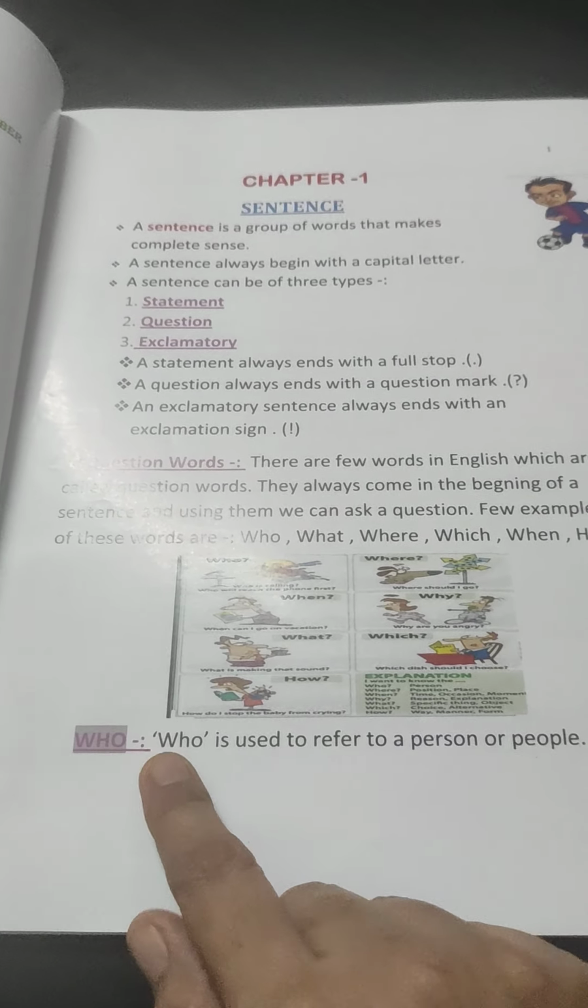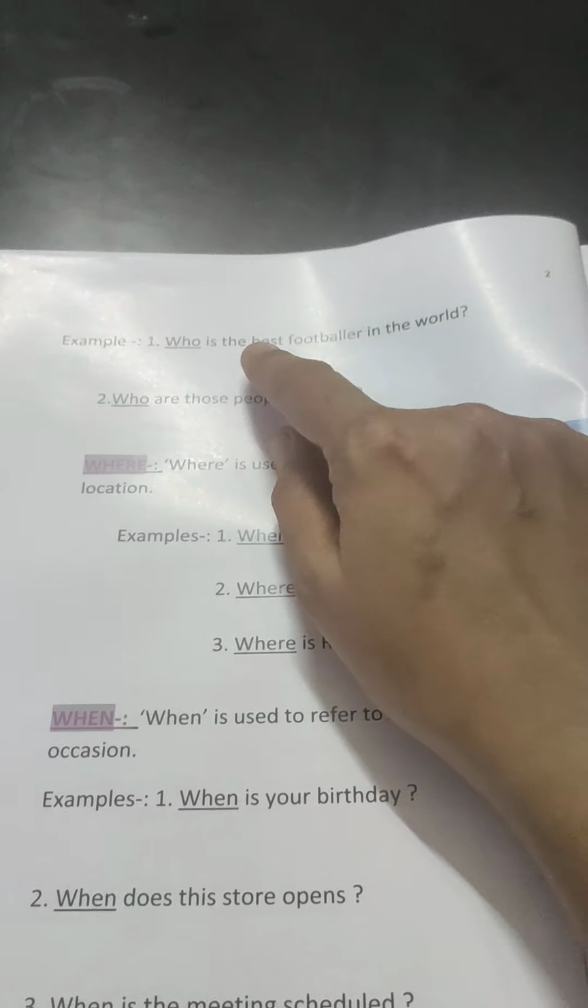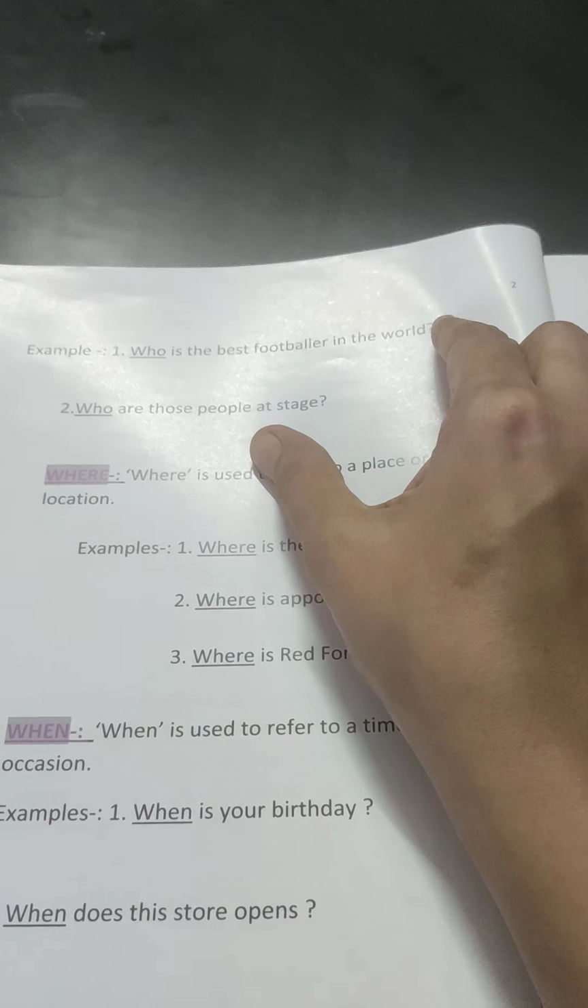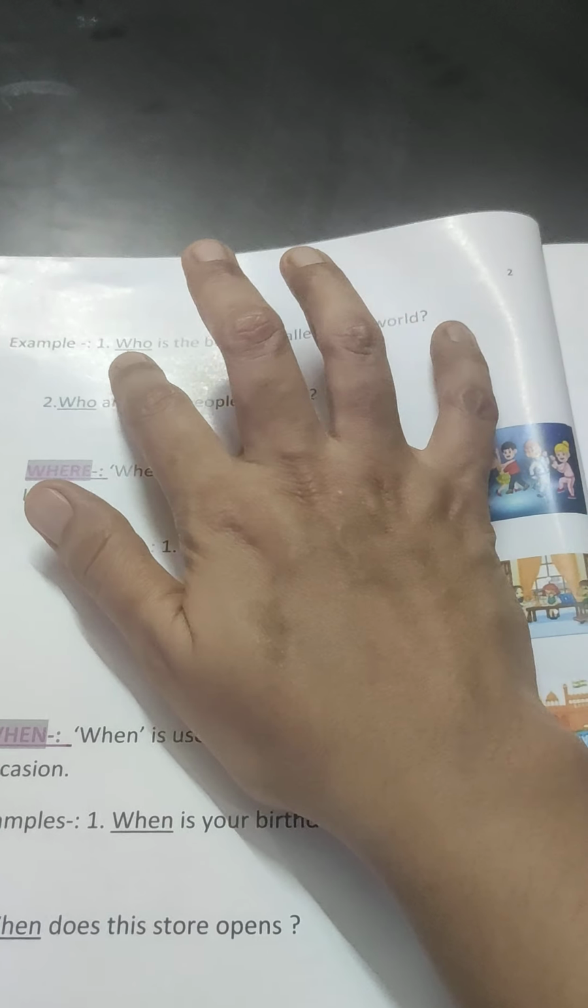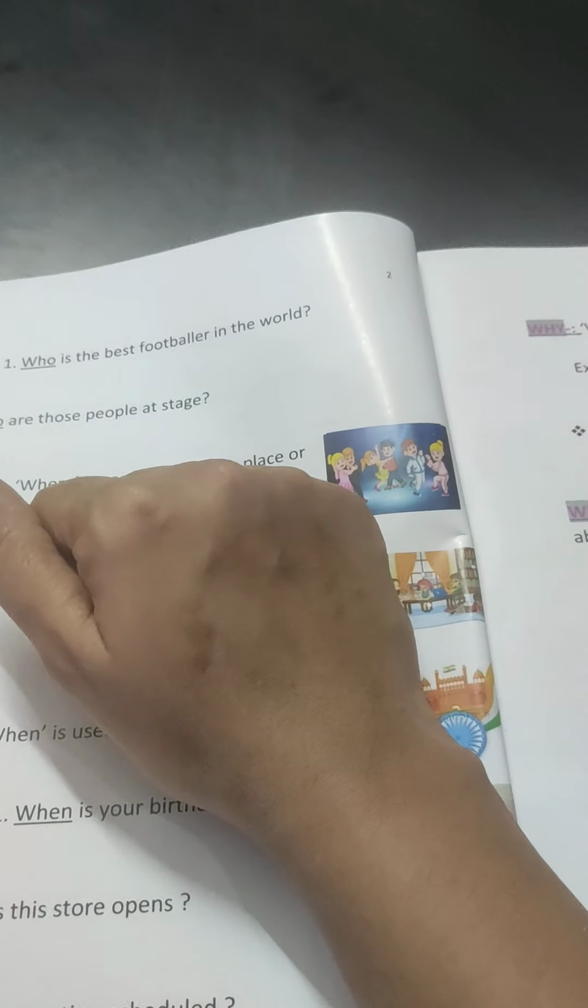First of all is who. Who is used to refer to a person or people. So where is who used? Who is used when we want to ask about a person or some people. For example, who is the best footballer in the world? So here the answer would be the name of some person.